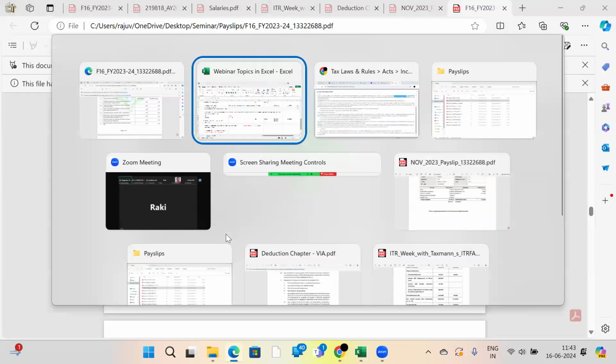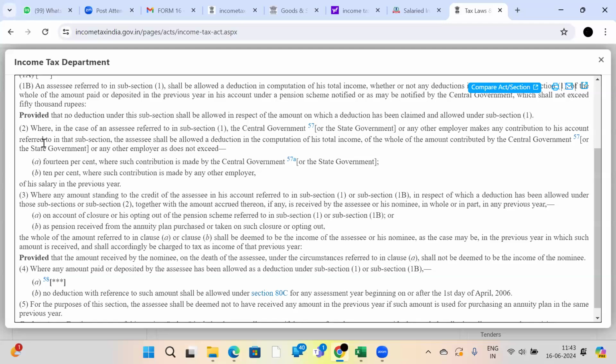This 80CCD subsection 2 is for where the central government or employer makes any contribution to his account. Whether in the case of an assessee referred to in subsection 1, the central government or state government or any other employer makes any contribution to his account referred to in that subsection, the assessee shall be allowed a deduction in the computation of his total income of the whole amount of the contribution, which does not exceed 14%, where such contribution is made by the central government or state government, and 10% where such contribution is made by any other employer.